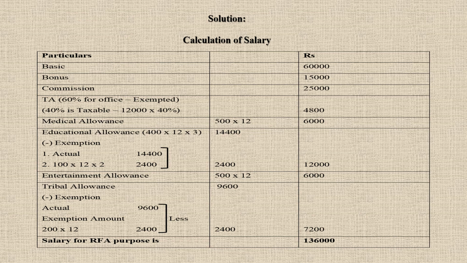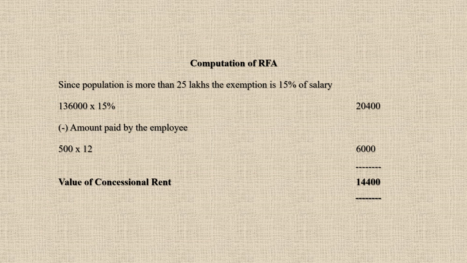So this is how you have to calculate the salary. Now coming to the computation of RFA. Since the population is more than 25 lakhs, salary into 15% is what we are going to calculate as RFA for the house. So it is 1,36,000 into 15%, which is 20,400.